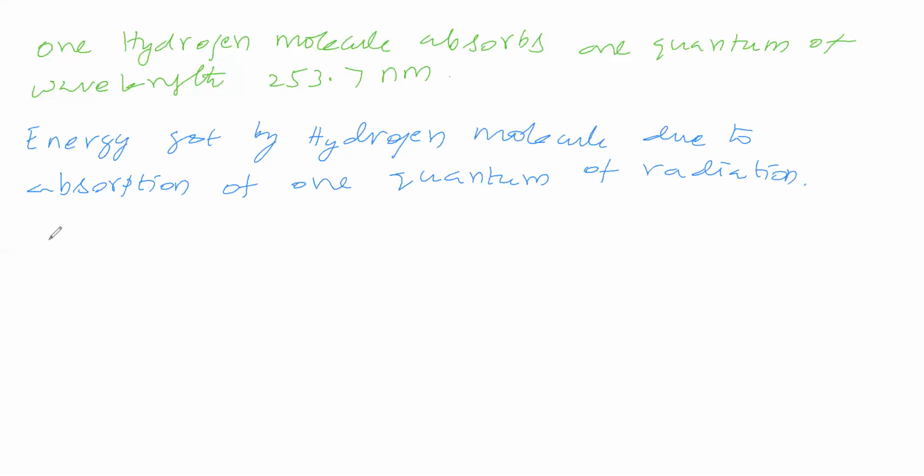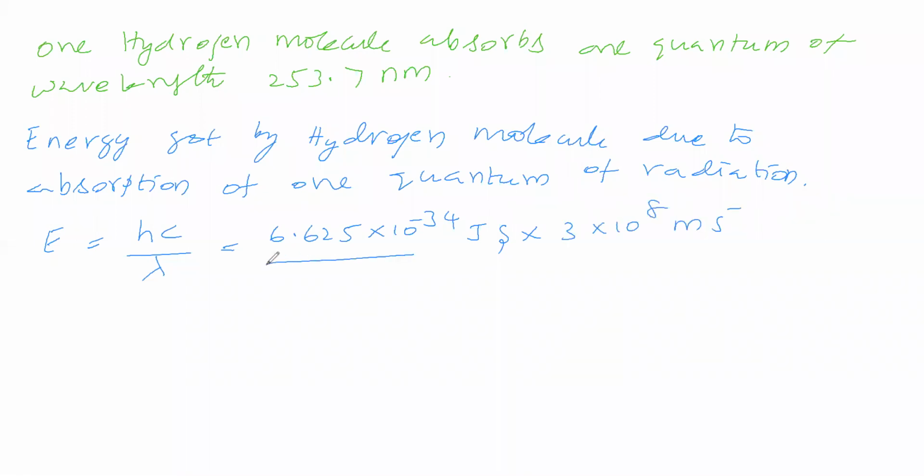E is equal to hc by lambda. h is Planck's constant, which is 6.625 into 10 power minus 34 joule second. c is the velocity of light in vacuum, that is 3 into 10 to the power of 8 meter per second. Wavelength is given as 253.7 nanometer. We convert nanometer into meter: 1 nanometer equals 10 power minus 9 meter. Substituting everything in SI units, we get energy as 7.83 into 10 to the power of minus 19 joule.